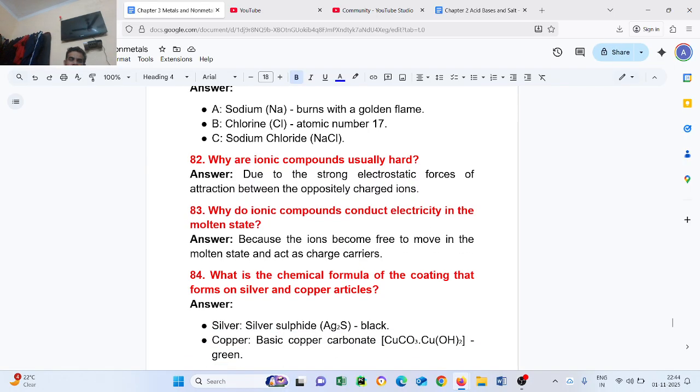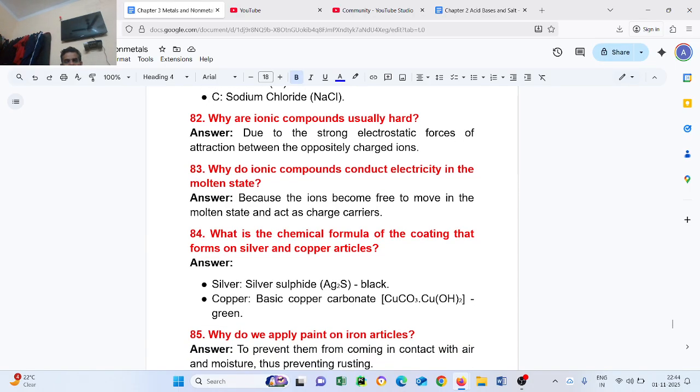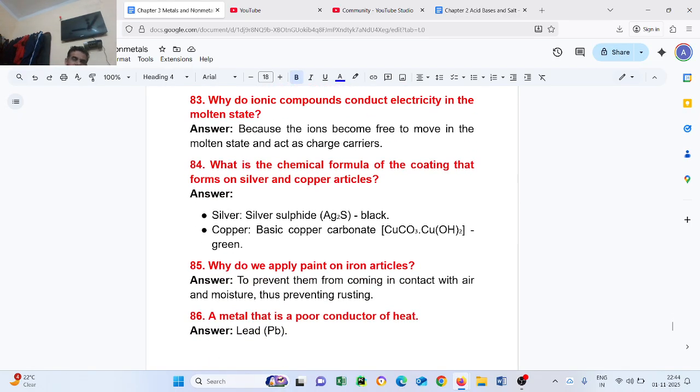Question number 84. What is the chemical formula of the coating that forms on silver and copper articles? Silver sulfide, Ag2S, black. Copper: basic copper carbonate, CuCO3.Cu(OH)2, green. Question number 85. Why do we apply paint on iron articles? To prevent them from coming in contact with air and moisture, thus preventing rusting.